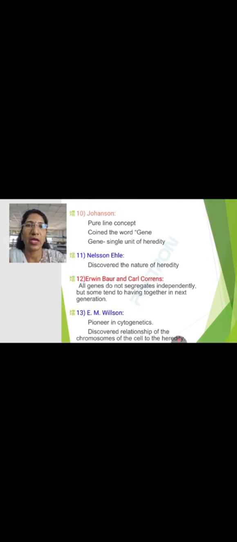Then Johannsen worked on the pure line concept and coined the word gene. Gene means the structural and functional unit of heredity, a single unit of heredity. Then Nilsson-Ehle discovered the nature of heredity. Then Bateson and Carl Correns found that all genes do not segregate independently, but some tend to stay together in the next generation. Then Wilson, a pioneer in cytogenetics, discovered the relationship of the chromosome of the cell to heredity.